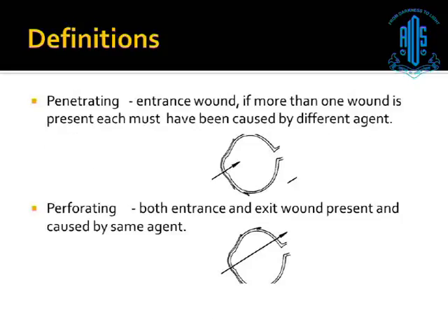So again we can have a laceration of two types. One is a penetrating or a perforating laceration. A penetrating laceration will have an entrance wound only. There is no exit wound. If there is more than one wound, then each must be caused by a separate agent to qualify as a penetrating injury. For a perforating injury, we need to have two sites. One is an entrance wound, another is an exit wound.